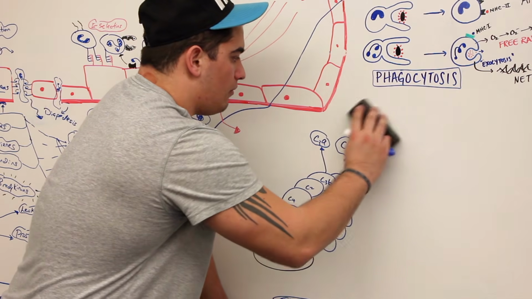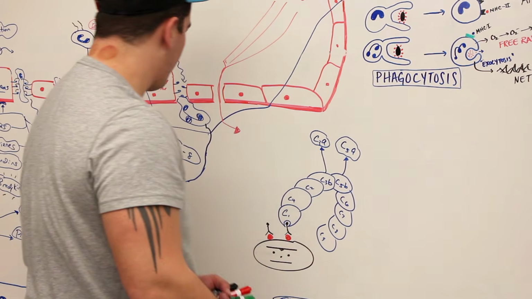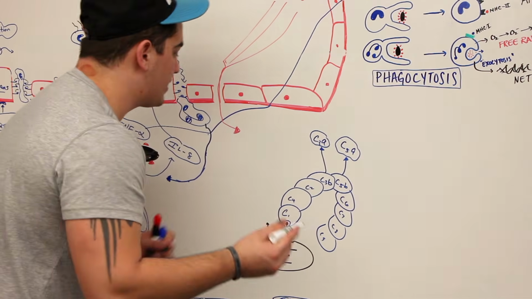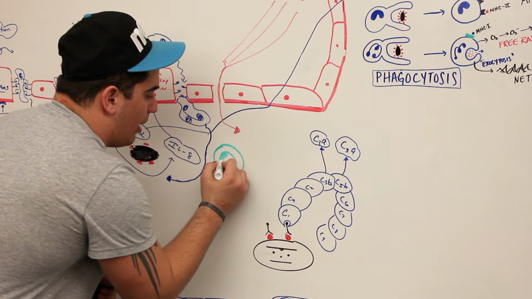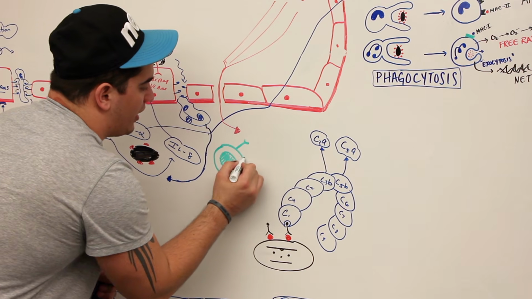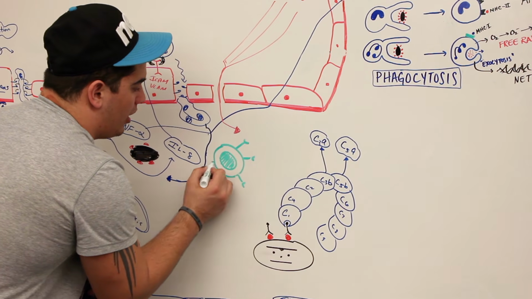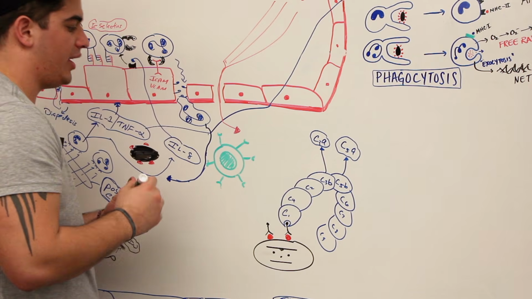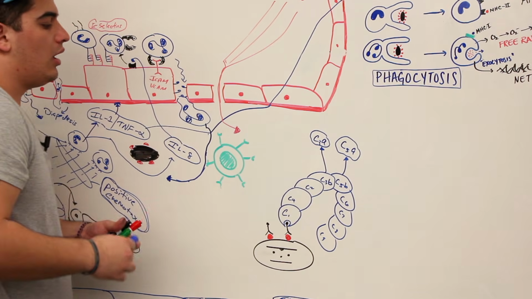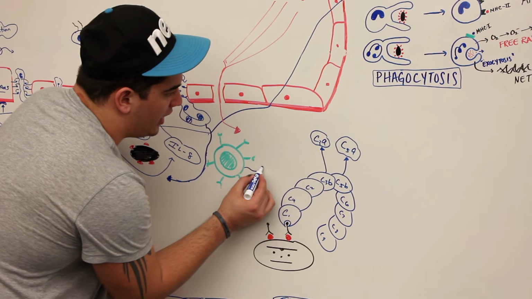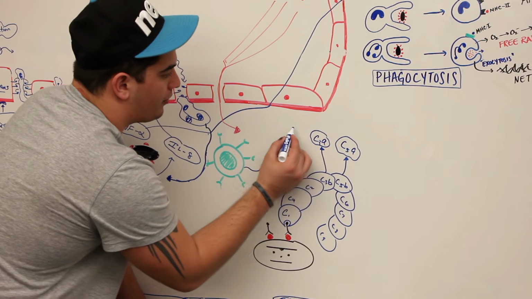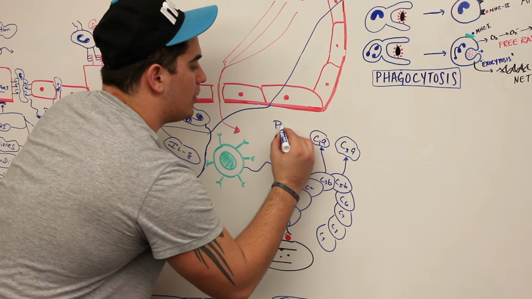Actually, you know what? I'll mention it now. Remember over here, we had the mast cells. They're going to be over here in this area, right? And remember, the mast cells are releasing a ton of different chemicals because of that inflammation. They're releasing histamines, leukotrienes, and prostaglandins. Bradykinins are also going to be formed within that area too. It can also release molecules called proteases.